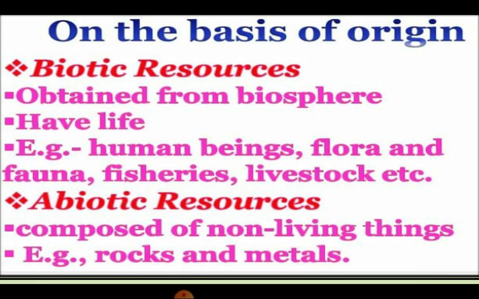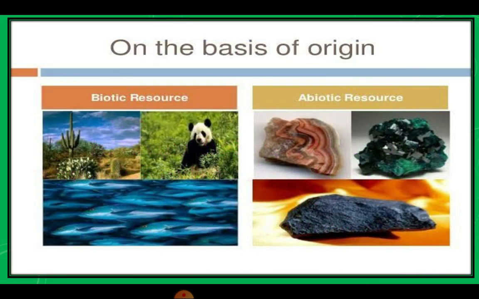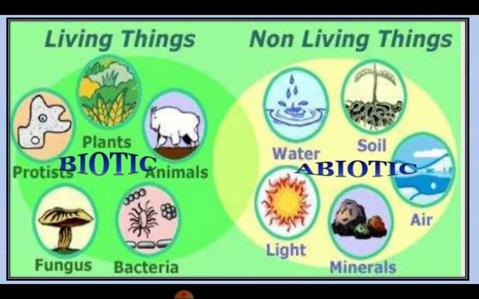The next, on the basis of origin: biotic resource and abiotic resource. Biotic resources are obtained from the biosphere, they have life. For example, human beings, flora and fauna, fish, fisheries, livestock, etc. And abiotic resources are composed of non-living things, for example, rocks, metals, etc. On the basis of origin, biotic and abiotic, living and non-living parts. The living part comes under biotic: plants, animals, fungi, bacteria, everything.